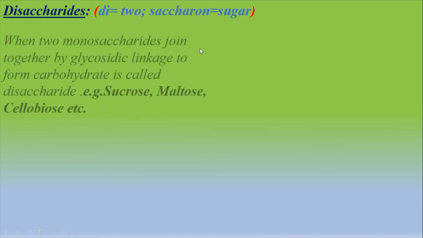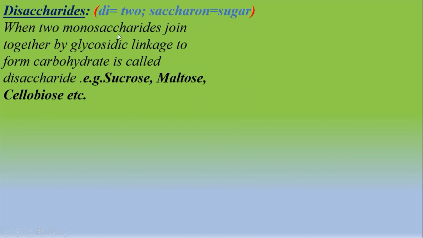Now let us talk about disaccharide. Here di means 2 and saccharon means sugar. So a disaccharide is a carbohydrate formed when two monosaccharides are joined together by a glycosidic linkage. On hydrolysis of a disaccharide, two monosaccharides are produced. Examples of disaccharides are sucrose, maltose, lactose, etc.